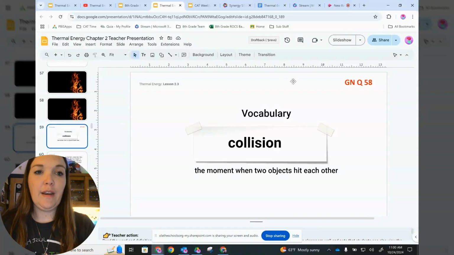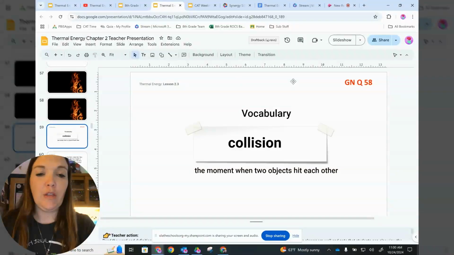Okay, so we are starting now with guided notes question 58 with our vocabulary of the word collision, the moment when two objects hit each other. So get that down in your guided notes for guided notes question 58.